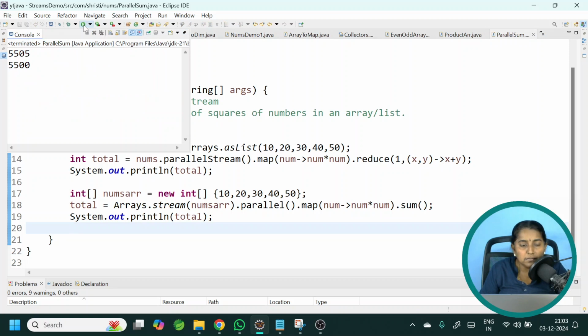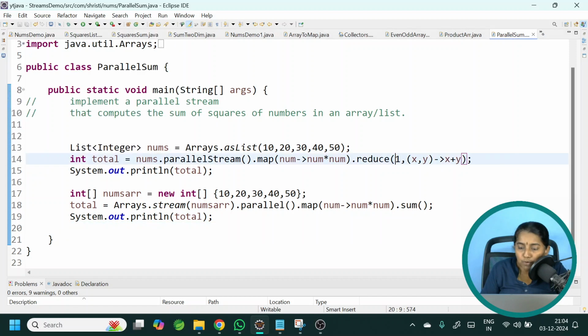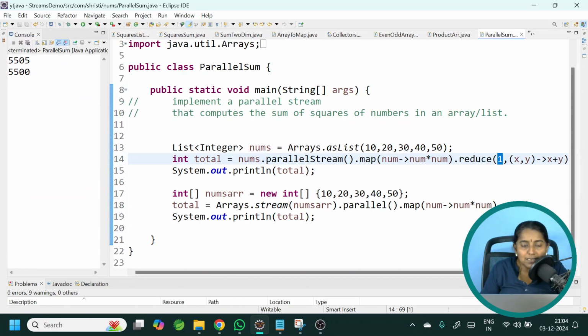Let me run this. If you notice, we are getting two different outputs for the same set of values. Why? Because we have given a default value as 1. For each and every operation, this 1 is getting added. So it is getting added 5 times. That is why we are getting it as 5505. We are trying to get only the sum. So we can have the default value 0. Int sum is equal to 0. Sum plus equal to x.